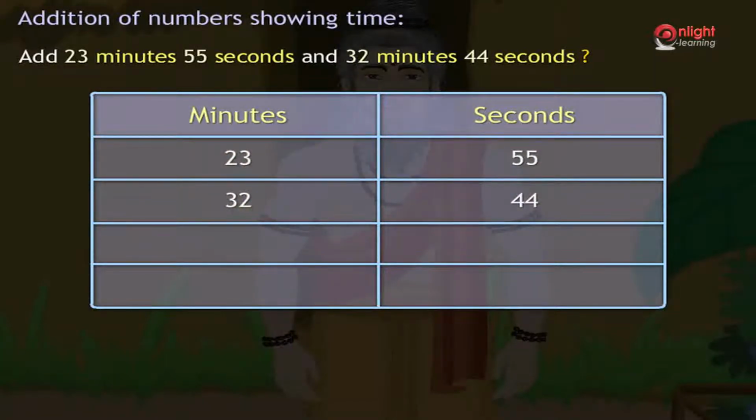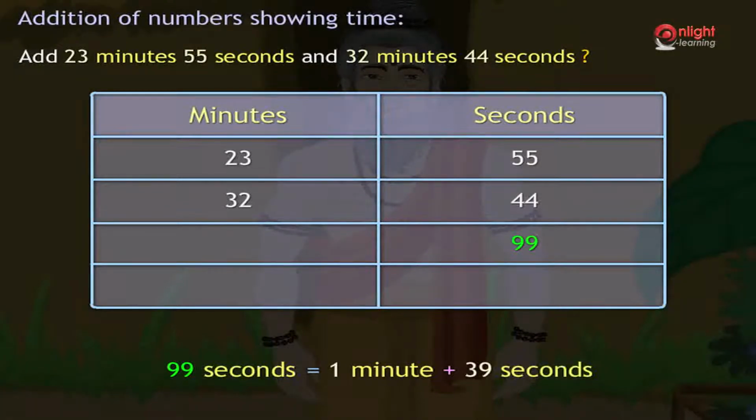We now start the addition from the right. Adding seconds first, we add 55 plus 44 equal to 99 seconds. 99 seconds equal to 1 minute plus 39 seconds. Hence, we carry 1 minute to the minutes column and retain 39 in the seconds column as shown.